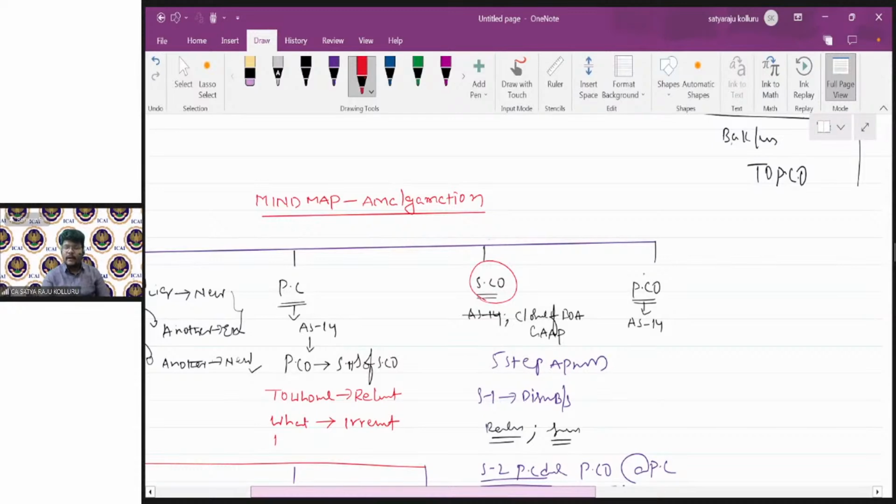Now, if I come to the accounting treatment in the books of the purchasing company, it depends upon the type of amalgamation. If the amalgamation is in the nature of purchase, we should adopt the purchase method. If the amalgamation is in the nature of merger, we should adopt the pooling of interest method.